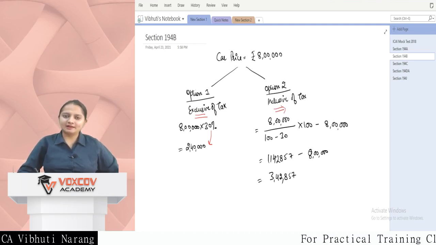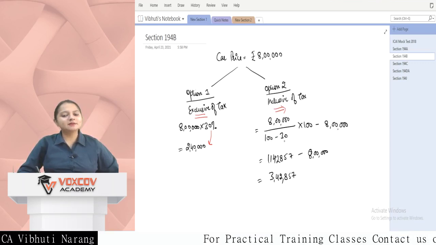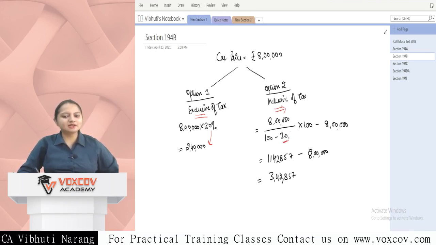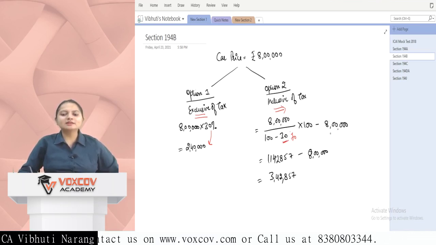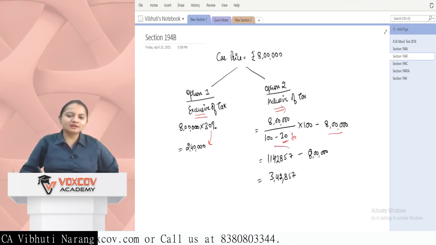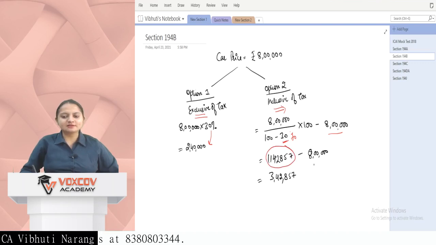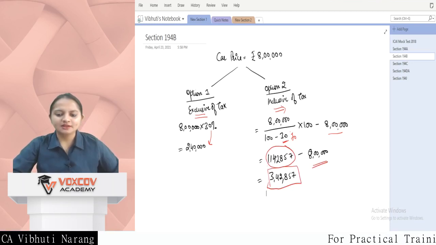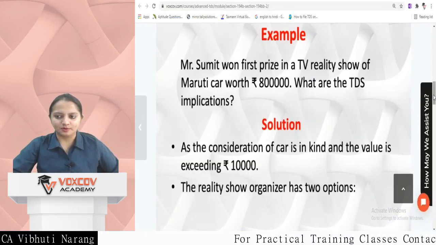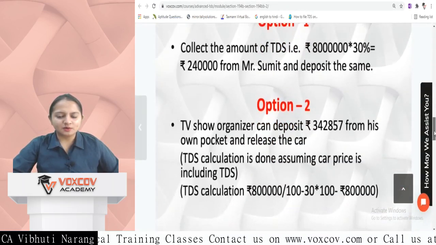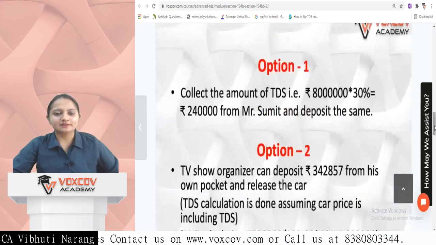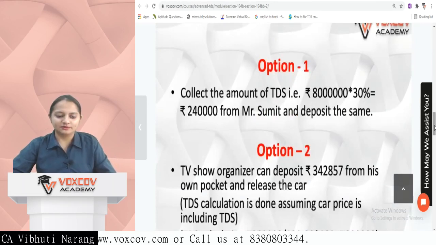So what we have done is 8 lakh divided by 100 minus the tax rate. So 30% is the tax rate. So it will be 8 lakh divided by 70 into 100, minus the original price, because this is what we get before TDS deduction and this is what the actual amount is. So we have to pay TDS of 342,857. This is what the example was also about. Fine. So these are the two options which I just discussed. It can be either in cash or in kind.